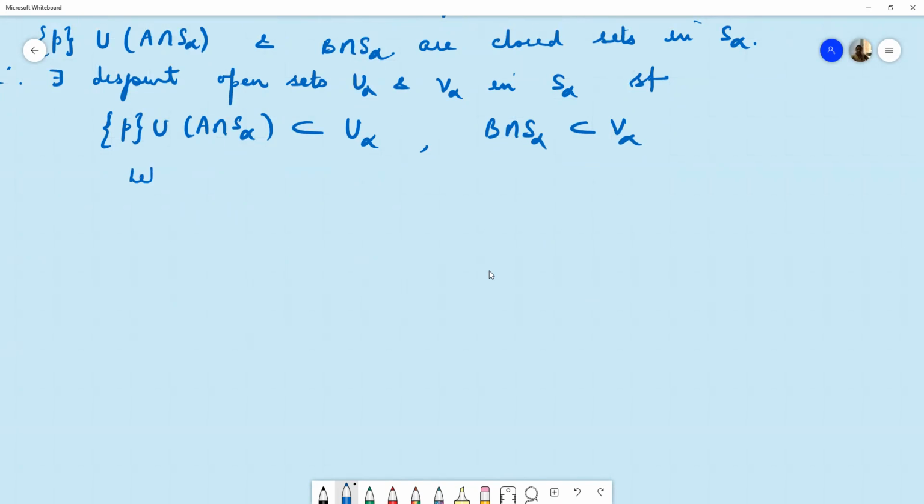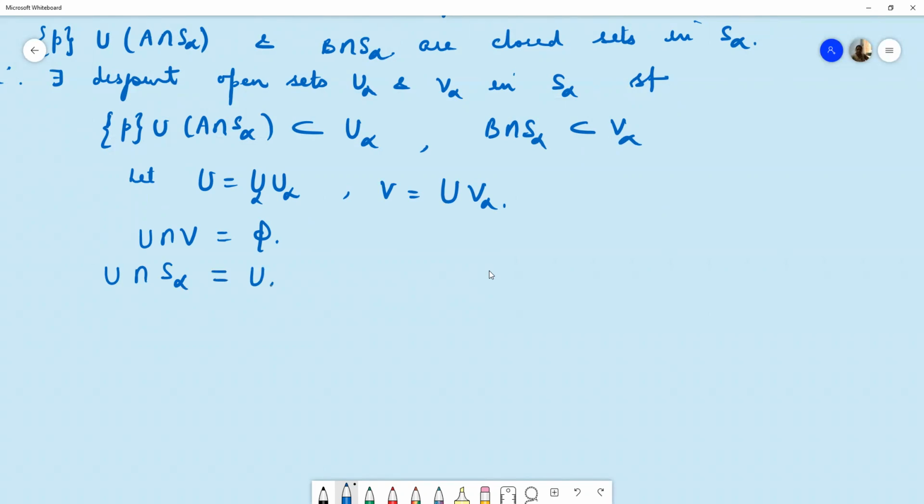Now let us take U to be the union of U alphas and V to be the union of V alphas. Then U and V are also disjoint, because all the U alpha and V alpha are disjoint. And now U intersection S alpha will be U alpha, because all the sets U alpha contain point P. And similarly, V intersection S alpha is V alpha, because no set V alpha contains point P.